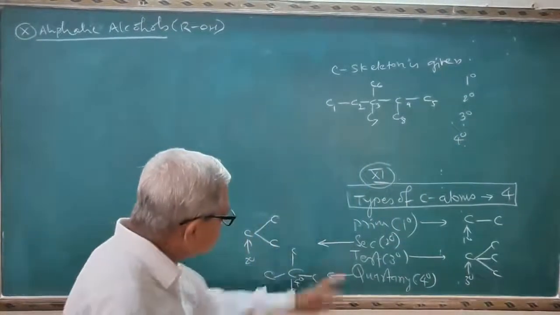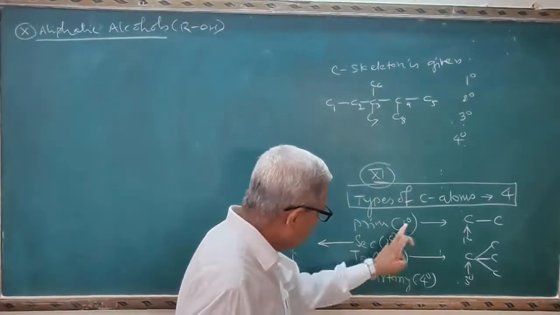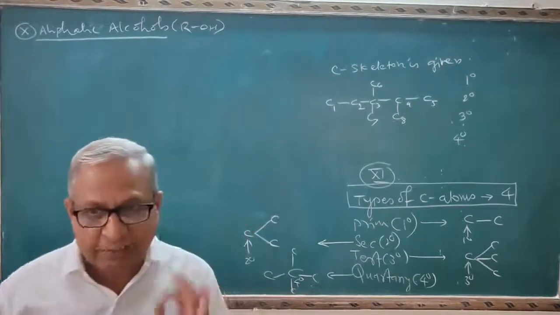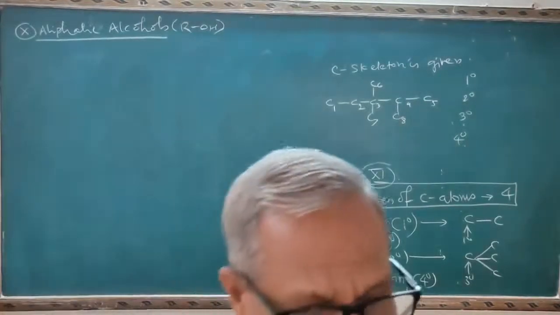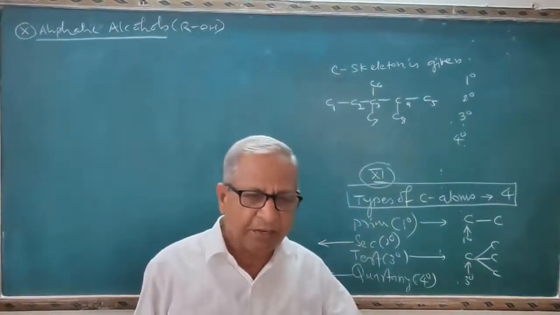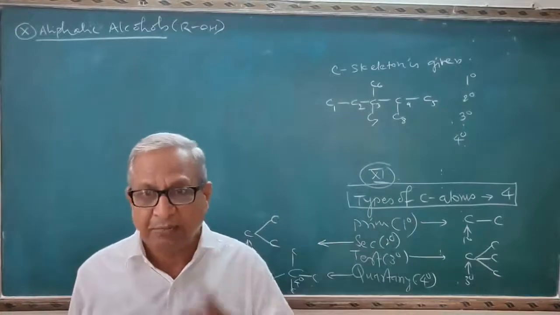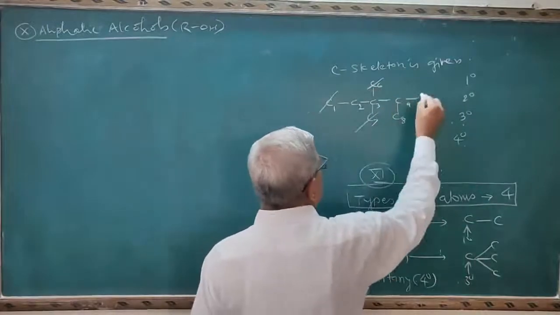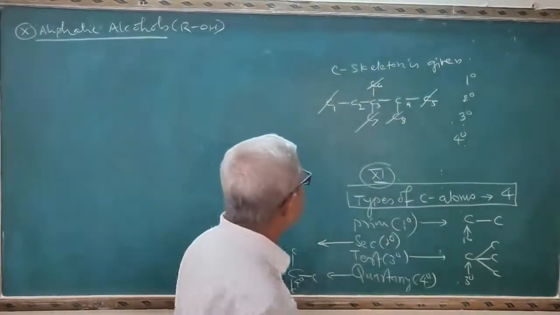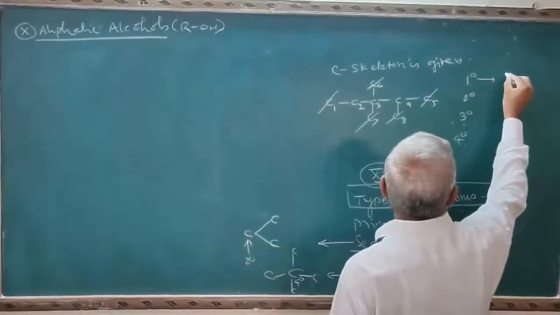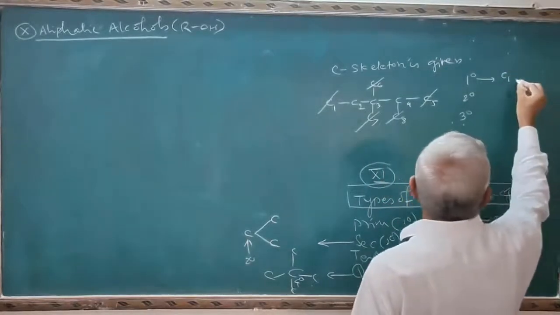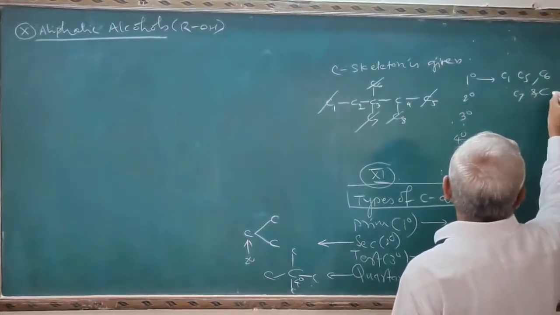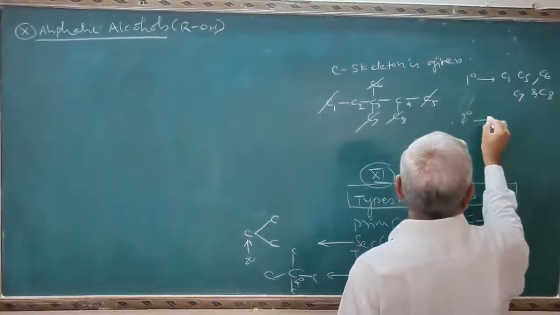I gave how to determine primary, secondary, tertiary and quaternary carbon atoms. Now I will give a simple hint to determine the primary carbon atom. A carbon atom which is terminal, meaning ending, is always primary. So these are terminal carbon atoms. All these are terminal, and therefore we can say that the primary carbon atoms are C1, C5, C6, C7 and C8.